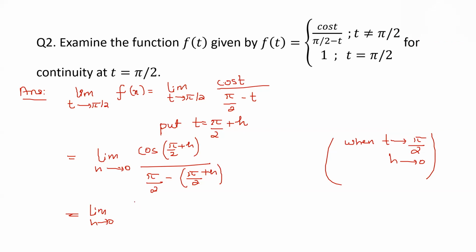If you use cos pi/2 plus h, what will the answer be? Sin h. No, not correct. Atif, what is cos pi/2 plus h? Darshan, what is cos pi/2 plus h?